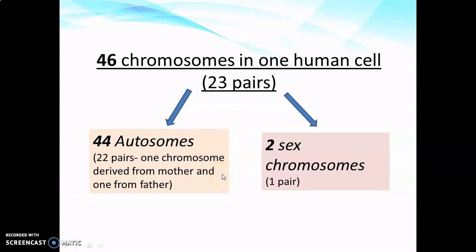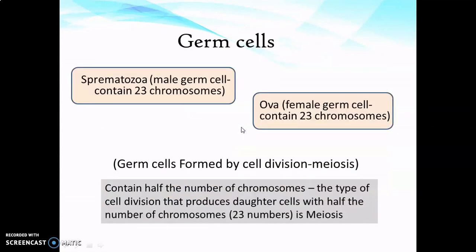So first of all, let me tell you what is the process of fertilization or formation of a zygote. As you all know, one human cell contains 46 chromosomes, out of which 44 are autosomes and 2 are sex chromosomes. And of these 44 autosomes or 22 pairs of autosomes, one chromosome is derived from mother and the other from father. So let me tell you what are gametes or germ cells.